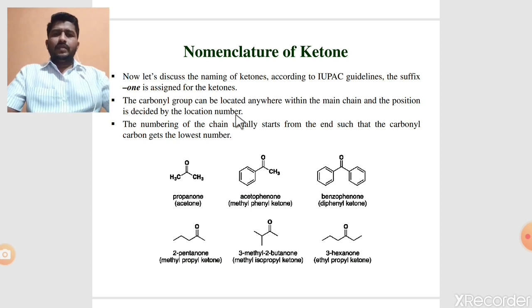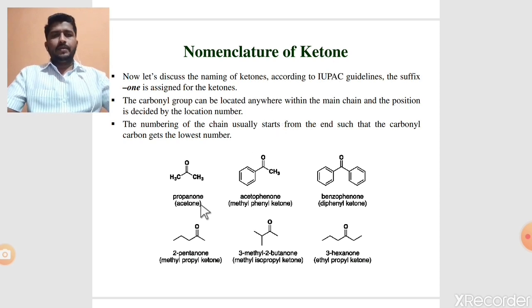Simply select the longest continuous chain of carbon atoms containing the C=O, the ketone group. Start numbering in such a way that the ketone group C=O receives the minimum number, and the numbering of the main chain usually starts from the end such that the carbonyl carbon gets the lowest number. These are the basic rules for IUPAC nomenclature of ketones.